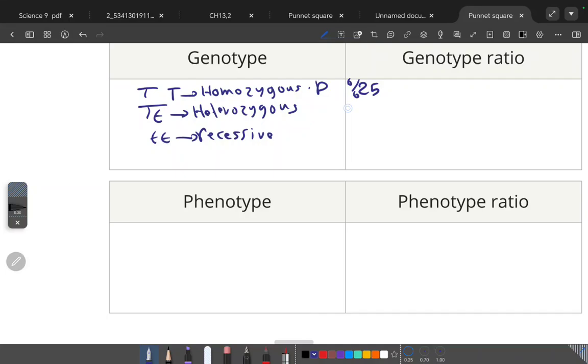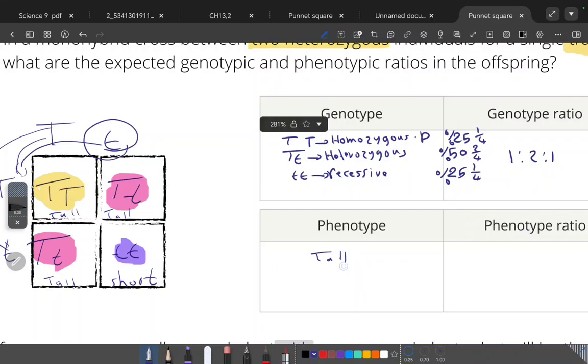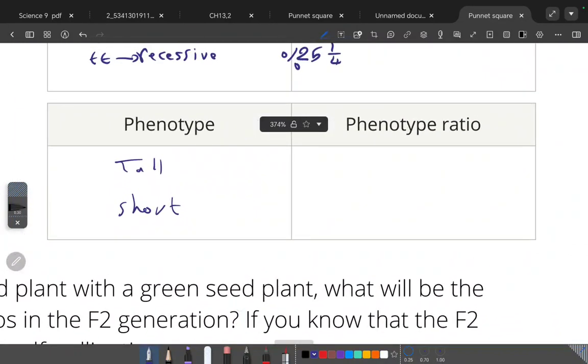T capital, T capital is 25%, T capital, T small is 50%, and T small, T small is 25%, which is a ratio of 1 to 2 to 1, or 1 out of 4, 2 out of 4, 1 out of 4. Phenotype, as we see, is 3 tall, 1 short. So we have tall and we also have short. 75% for phenotype is tall and 25% is short. The ratio is 3 to 1, or 3 out of 4 and 1 out of 4.